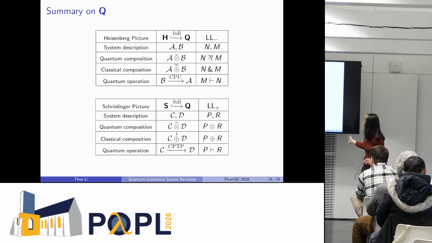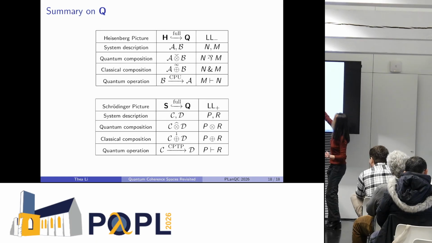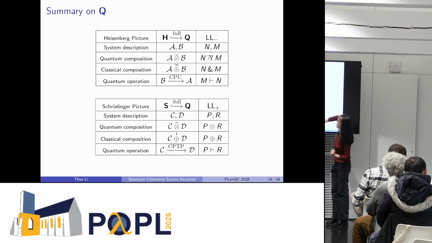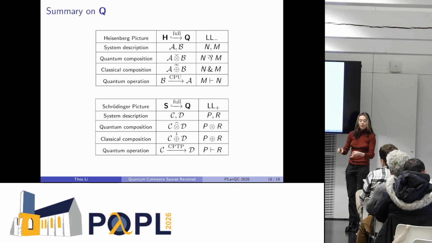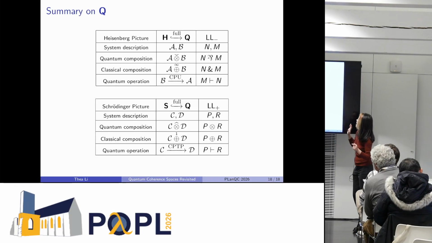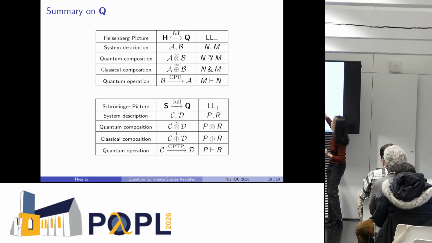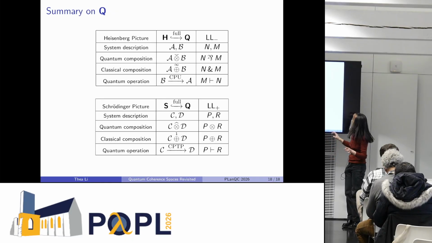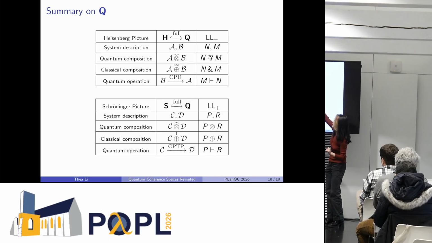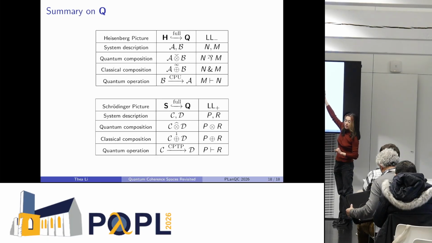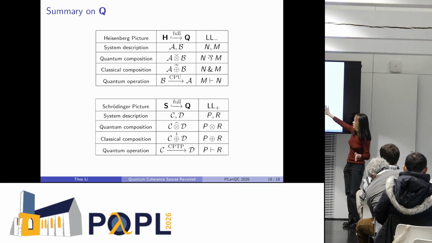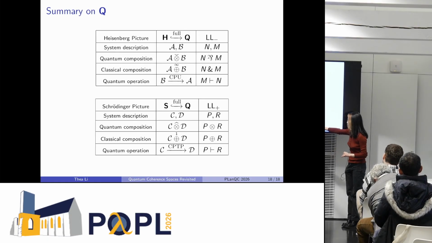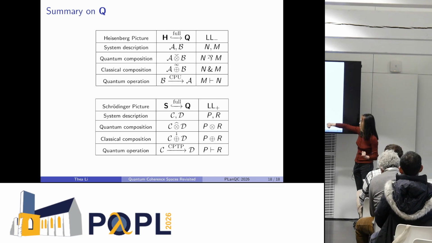So to summarize, we have a model of MALL, which is Q, and then we have two full subcategories, one corresponding to the Heisenberg picture, where the objects are Neumann algebras. We have exactly CPU maps. And now, since these embeddings are monoidal and product preserving, the two ways of composing Neumann algebras are the two negative connectives in linear logic. And we have the opposite thing for the Schrödinger picture. We have Neumann coalgebras and CPTP maps. And then we have the two positive connectives.